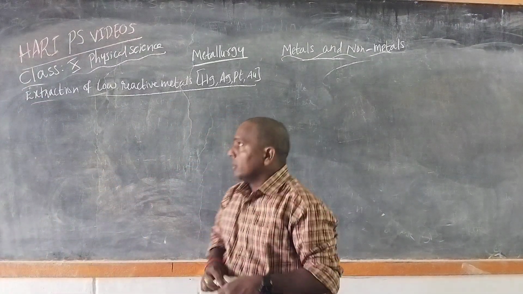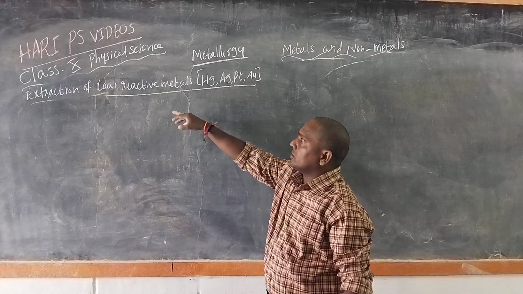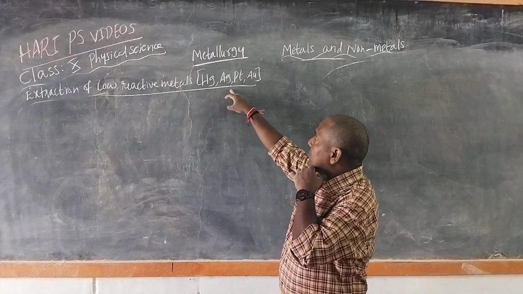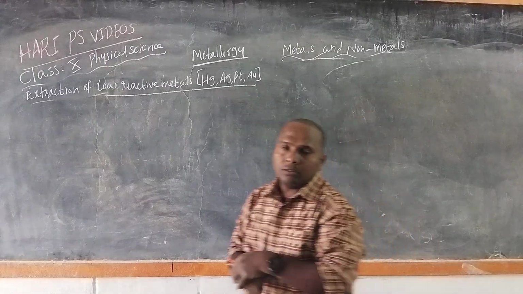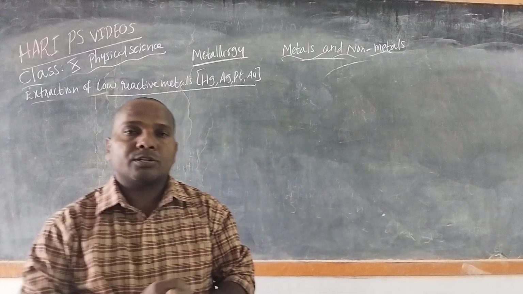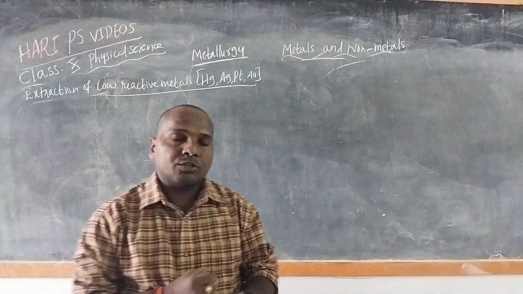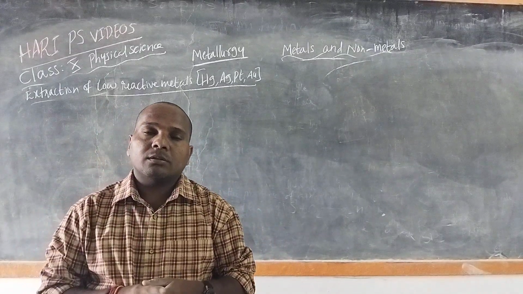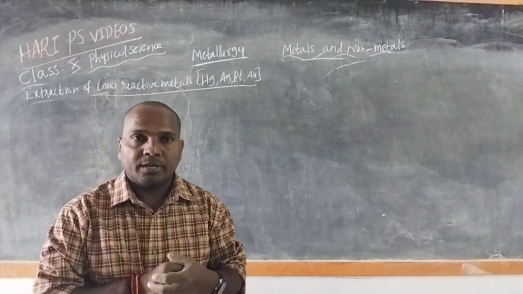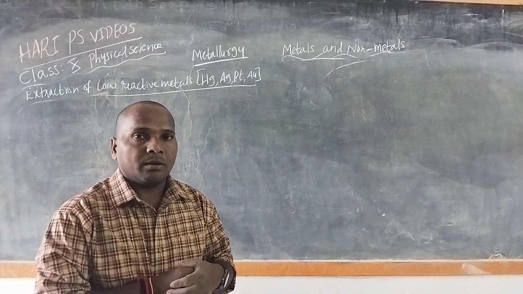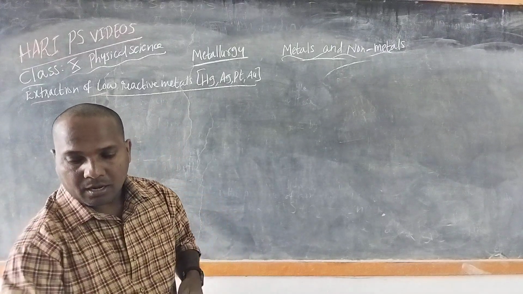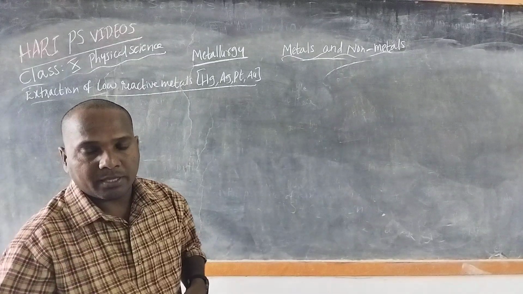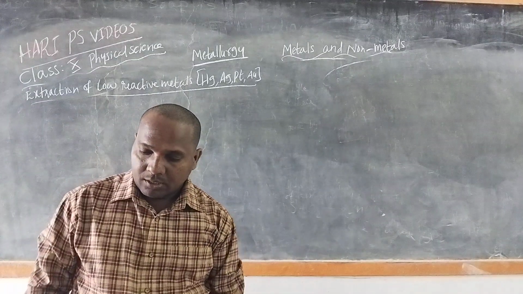Hello everyone. Next, extraction of low reactive metals: mercury, silver, platinum and gold. These are the less reactive metals. These low reactive metals are easily extracted from their respective ores.